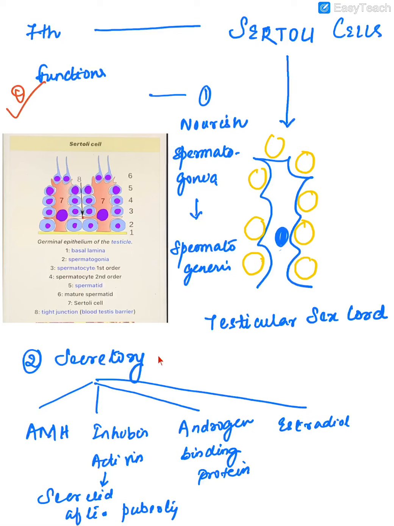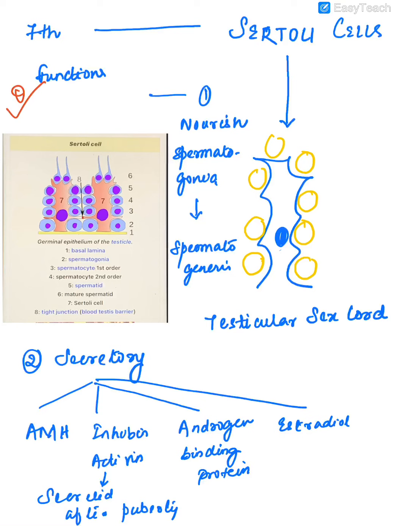The second important function is secretory. As I already told, it produces AMH. It produces inhibin and activin, which are secreted. It produces androgen binding protein, which helps in maintaining the local androgen levels so that testicular development is supported, and it also produces lower levels of estradiol.